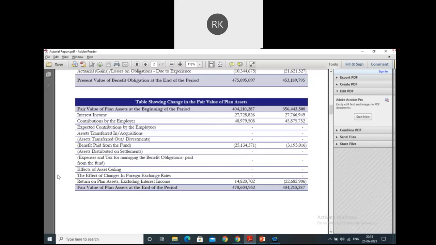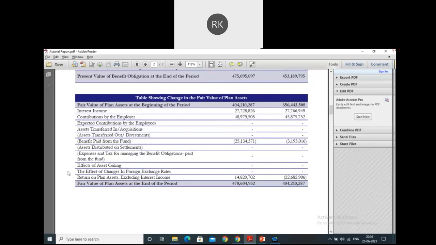In foreign countries, whenever they have such huge funds, they have fund managers who provide all the services, investing the money and the legal compliances also. All those amounts get captured over here, so that is what they have mentioned.